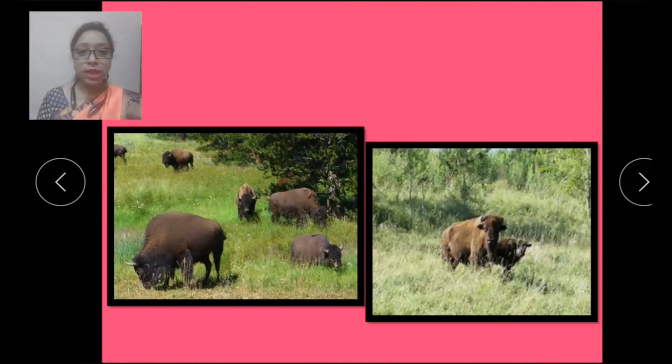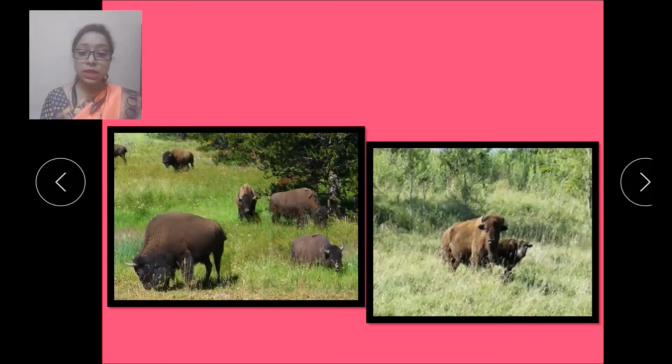That is why now only few bison are seen in prairies. Otherwise, earlier there were millions of bisons in prairies.